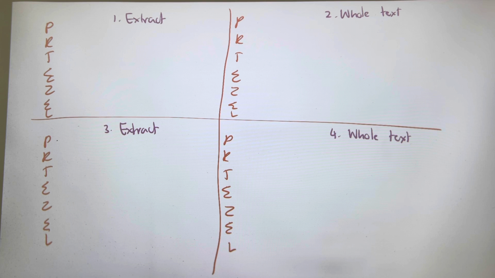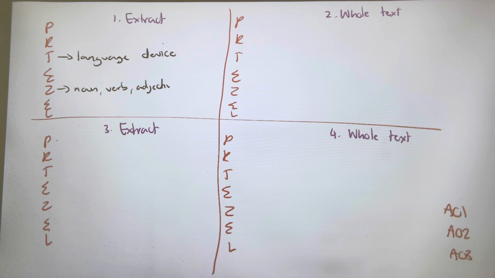Now, what do you do for each paragraph? Because don't forget, guys, in our essay, we have to hit AO1, AO2, and we have to hit AO3, because that is the mark scheme that we are working towards. So in paragraph 1, guys, I would like you all to please pick a language device, and when you zoom in, can you either zoom in to a noun, to a verb, to an adjective, or to an adverb. Now, if you've watched any of my videos, guys, this is pretty standard.